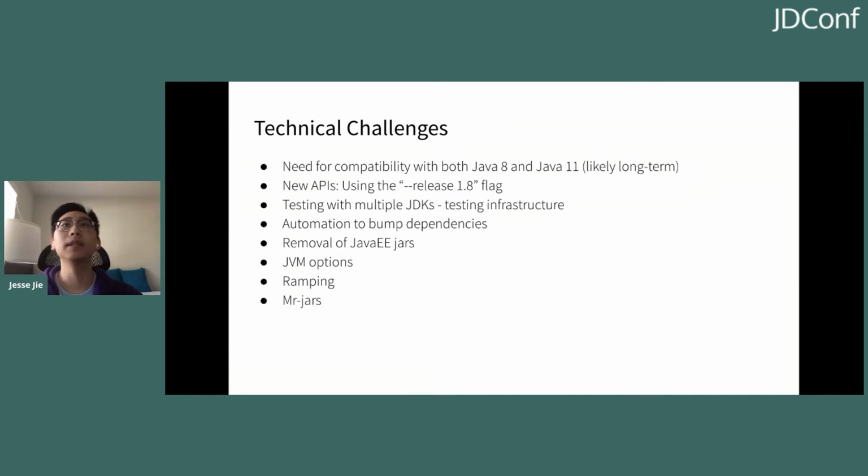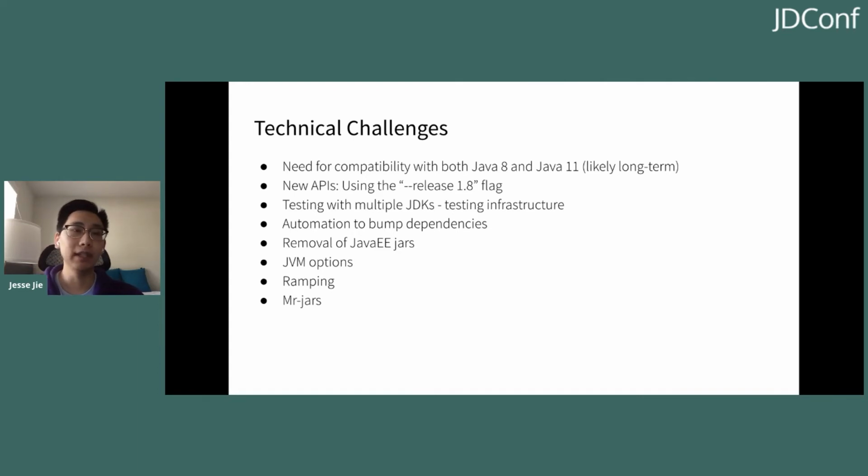So next, I'll talk a little bit about the different technical challenges that we faced while migrating to Java 11. One of the biggest issues is the compatibility between Java 8 and 11. As I mentioned before, we're doing a bottom-up migration. That means that libraries will be on Java 11 before applications. Because of this, there's a big issue because Java 11 bytecode cannot traditionally be run on a Java 8 VM. There are ways to get around this, as you can use the -source and -target flags to tell the Java 11 compiler to compile down to Java 8 level bytecode. And this lets the Java 8 VM run this bytecode.